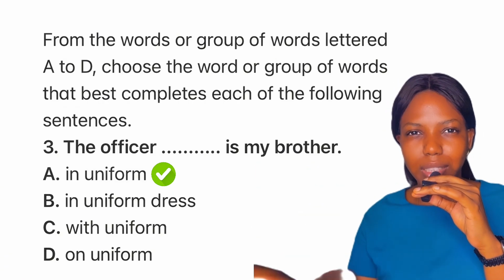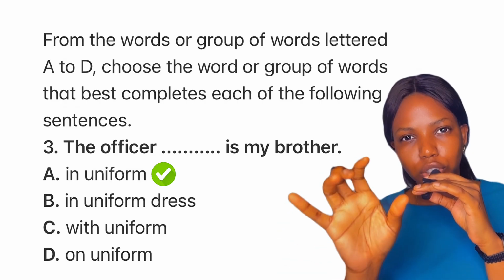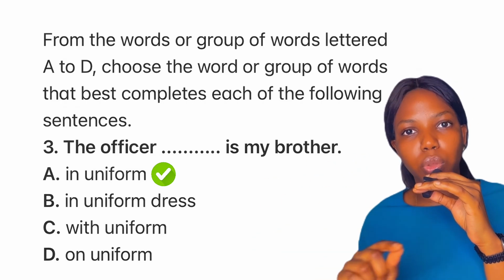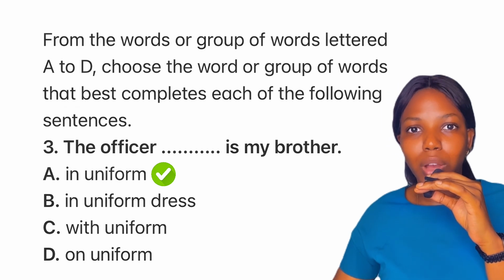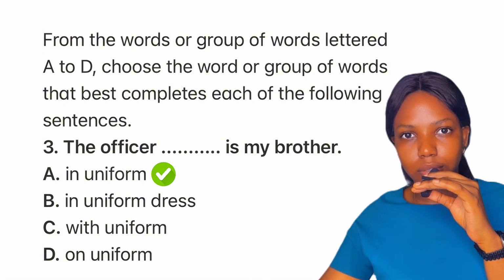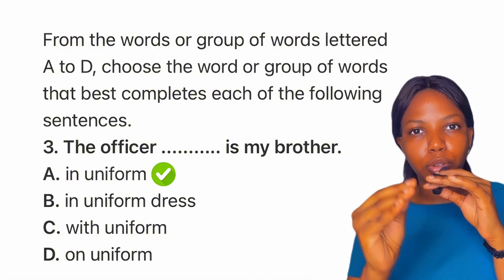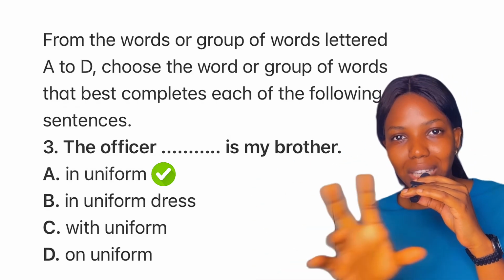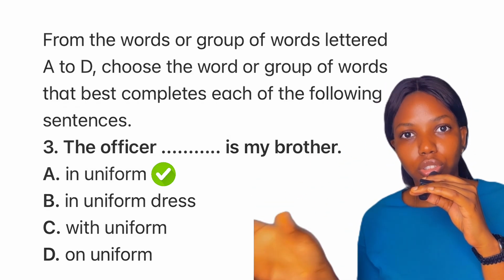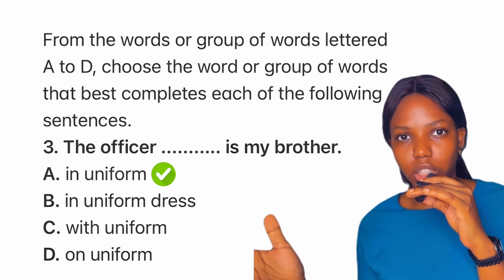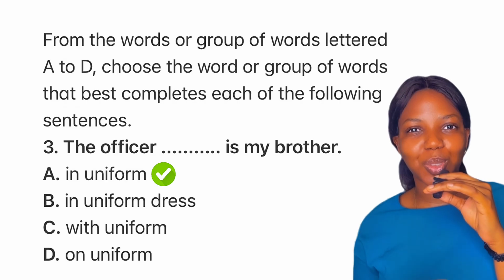Okay, now that we understand the meaning, we can easily choose the correct phrase that expresses this, and that is in uniform. We can't say with uniform because it means you have it, you're carrying it. The boy with uniform is standing outside. Okay, we can't say uniform dress because uniform is a noun, dress is another noun. We can't have this combination. We can say cut dress but not uniform dress. It is not a fixed expression in English. So final answer to this question is what?